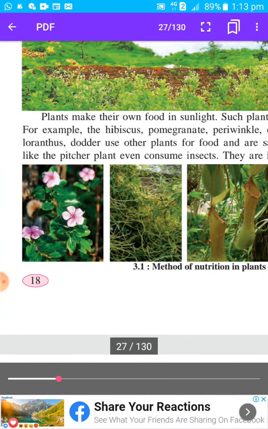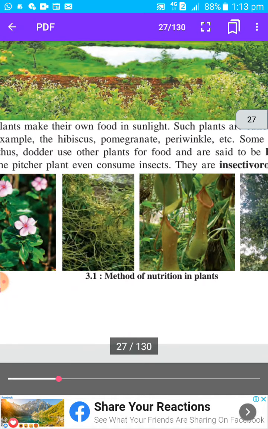Then plants like pitcher plant even consume insects. Some plants grow when they do not get nitrogen from the soil. So to get nitrogen, these plants eat insects. Such plants are called insectivorous plants. Examples are pitcher plant, Venus flytrap. So many examples are there.